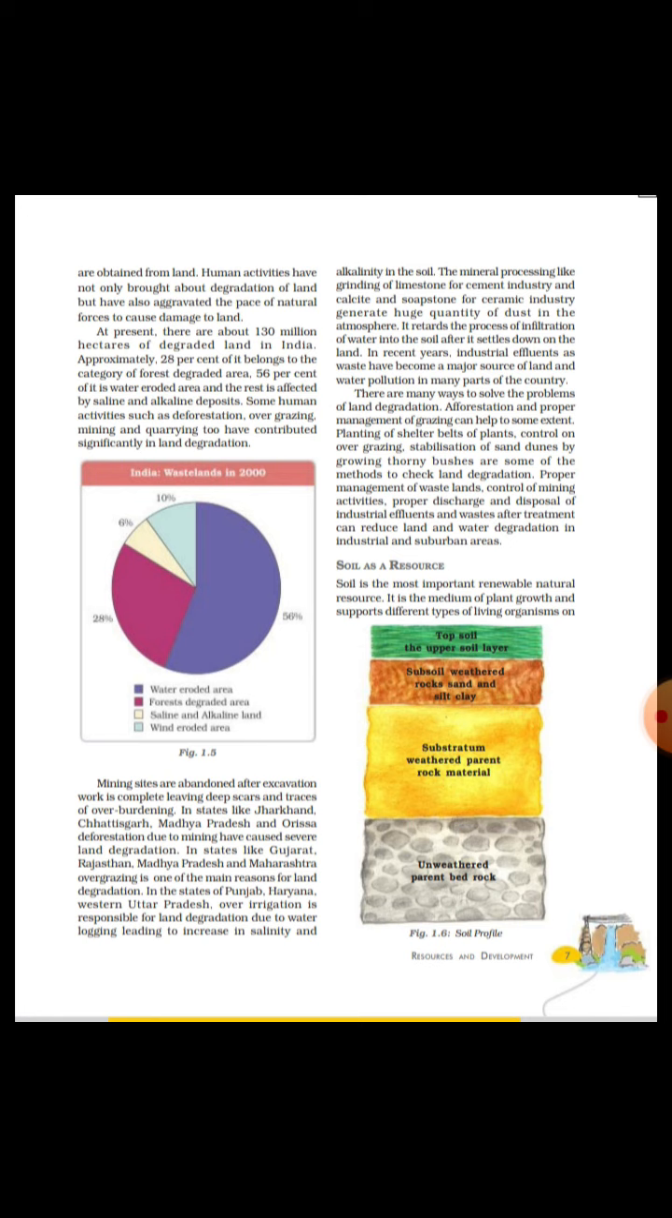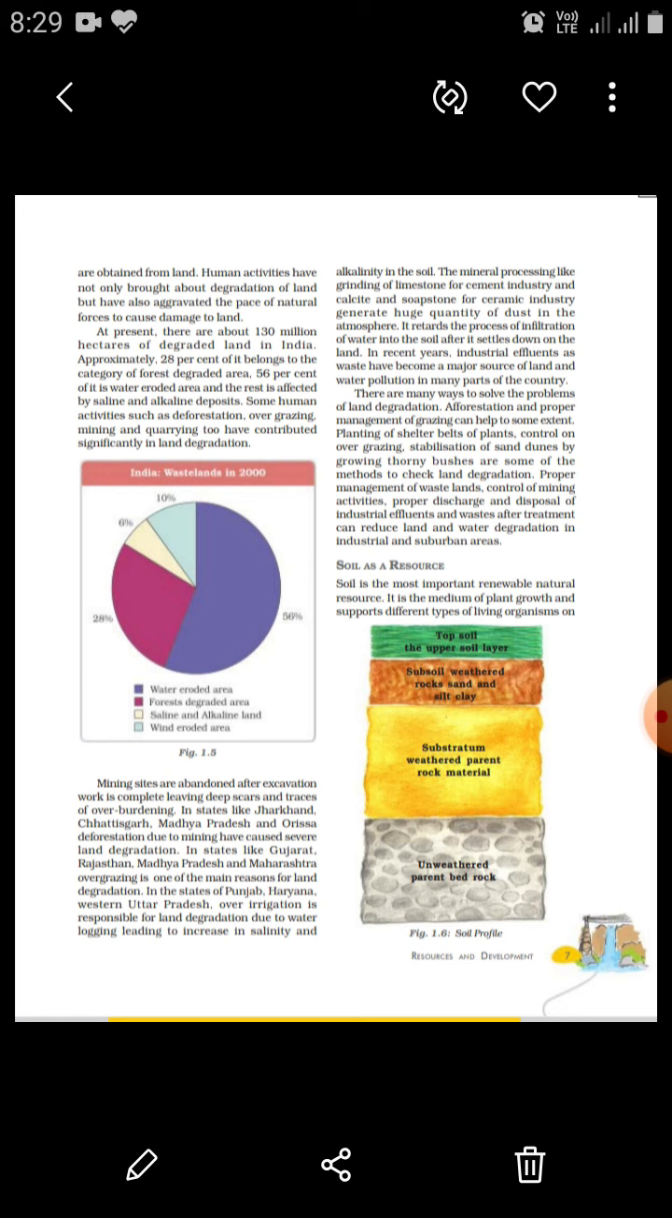Now, if it continues, then very soon we may lose a major part of our land, and it will be degraded and cannot be used for any agriculture activity. So, to protect and conserve them, we have to follow certain protective measures, like afforestation, nothing but planting more and more trees.